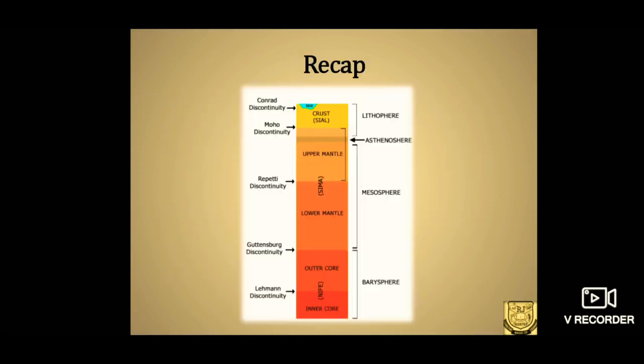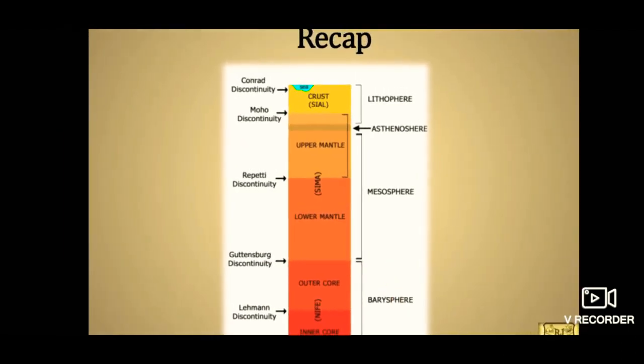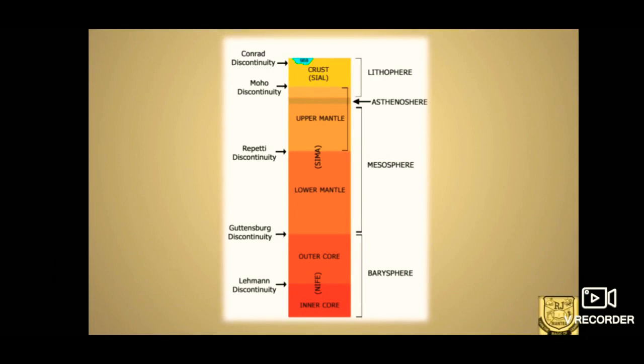So let us have a small recap of the layers which we have discussed. This diagram clearly denotes the whole of the content we have discussed. The outermost layer of the earth's structure is the crust. Crust can be divided into oceanic crust as well as continental crust. The layer between continental crust and oceanic crust is the Conrad discontinuity, and the crust is otherwise known as the lithosphere. The layer below the lithosphere is the asthenosphere, that is the upper mantle, and the lower mantle is also known as the mesosphere.